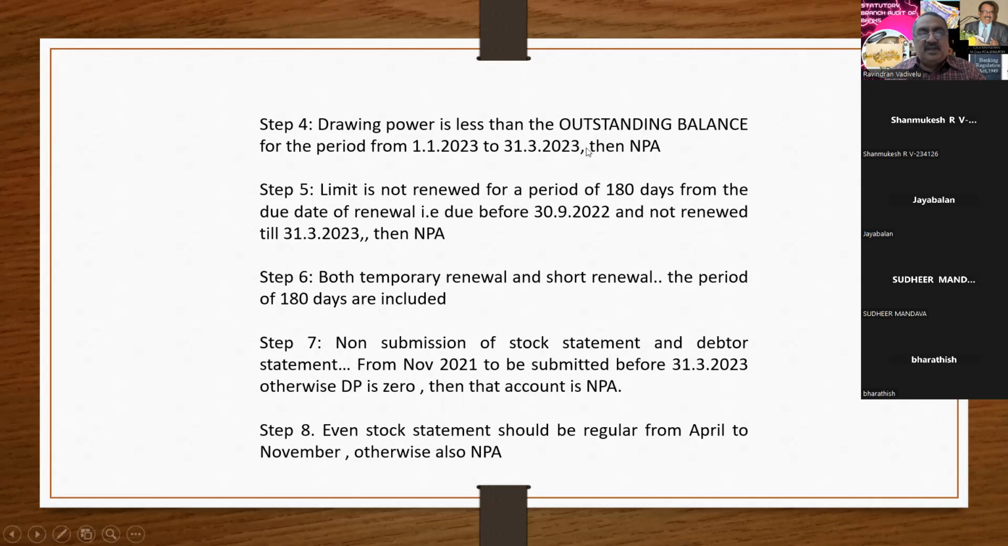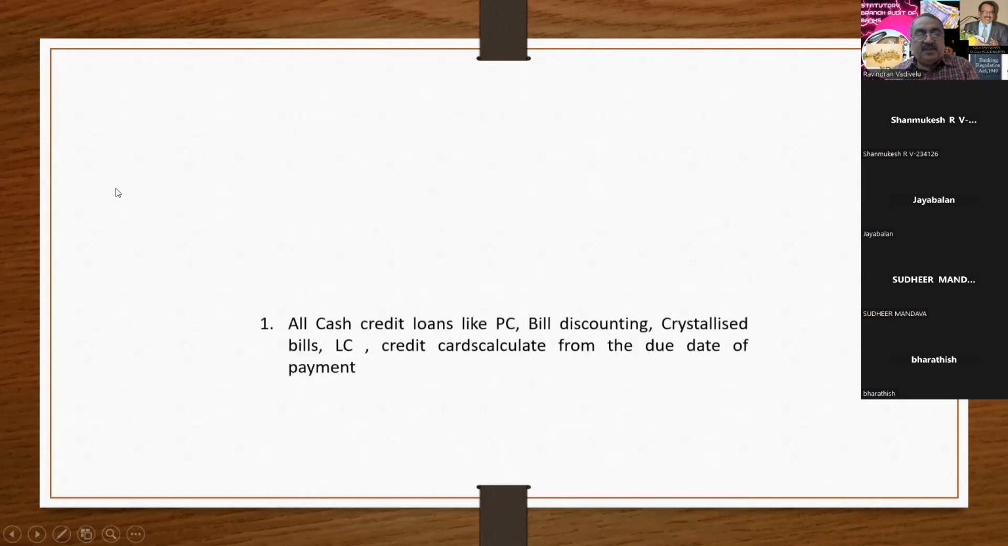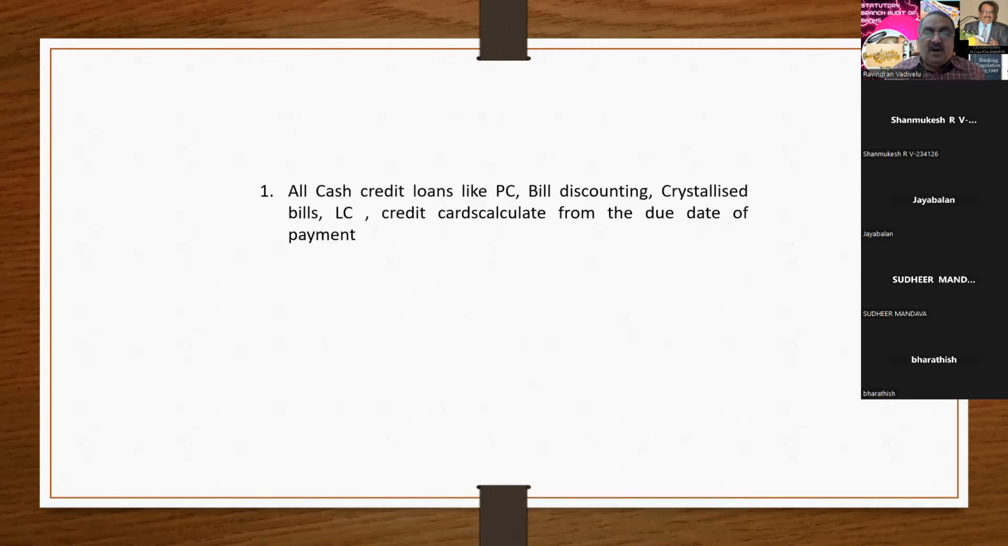Okay, I'm moving to the next slide. So far, we have seen the cash credit. Next one is cash credit loans, that is packing credit loan, bill discounting, crystallized bills, LC, credit cards. Calculate from the due date of the payment. That is 90 days. You have to calculate from the due date of the payment.